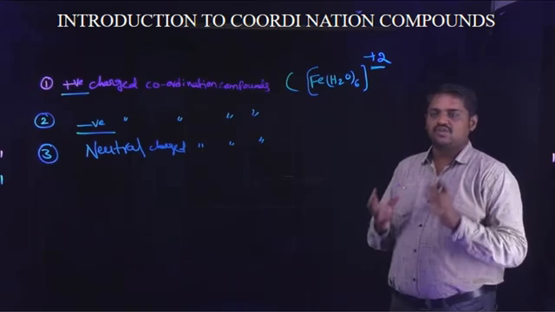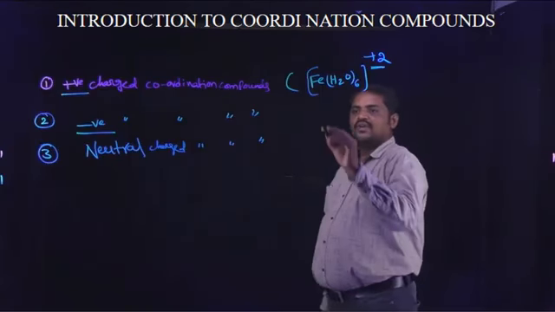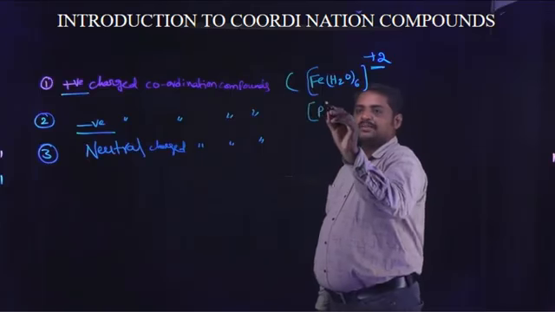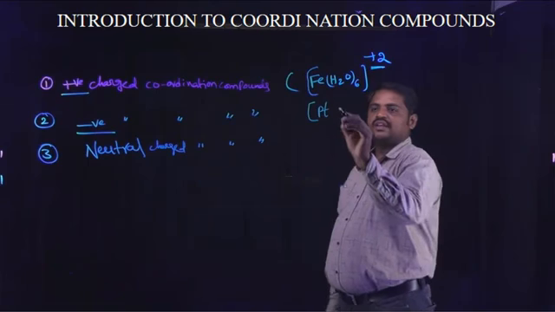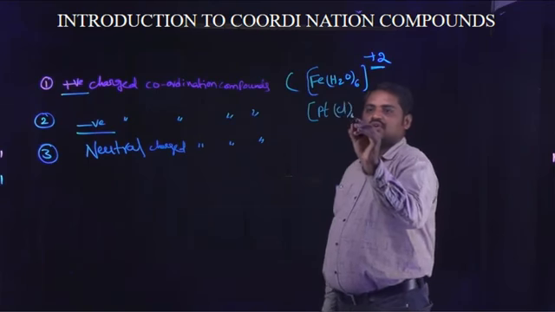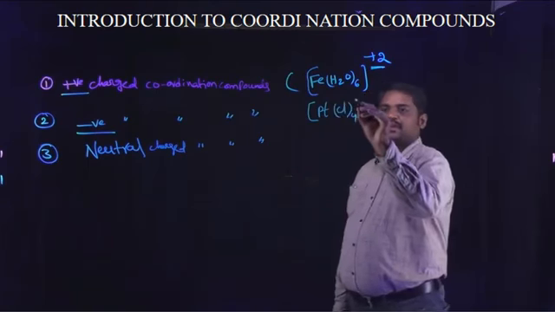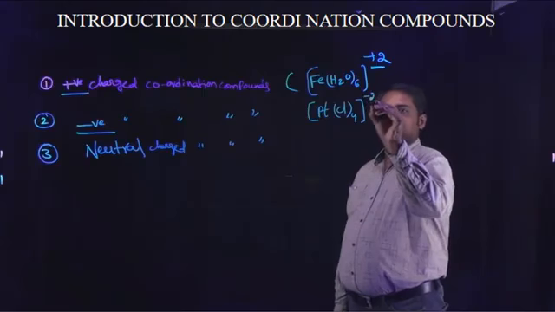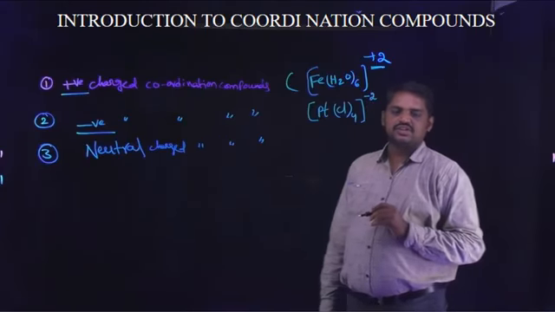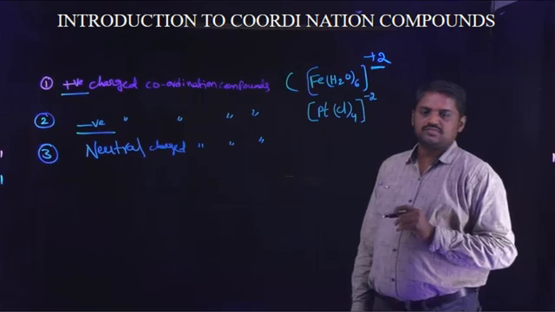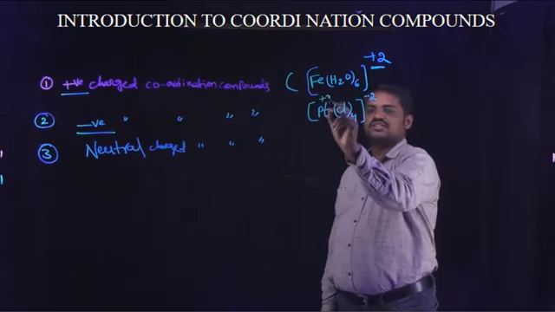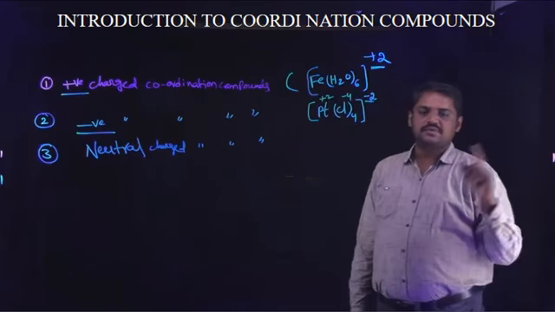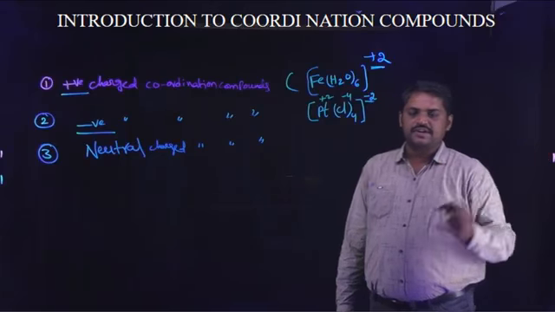Negative charged coordination compounds. For example, a negative charged coordination compound is platinum coordinated with 4 chlorine atoms. Finally, the net charge is minus 2. This is a plus 2 charge, this is minus 4, so the net charge is minus 2. Plus 2 plus minus 4 is equal to minus 2.